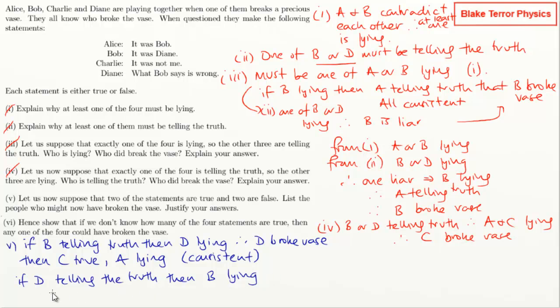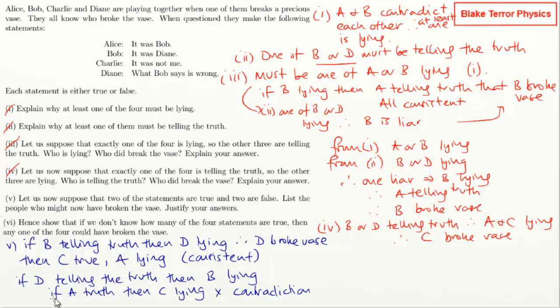Then we're gonna have to say, right, if A is telling the truth, then C is lying. Then what have we got on this? A is saying it's Bob, and C would be lying, but saying it's not them. So that's a contradiction. So we can't have that. Contradiction. So that's not a good setup.